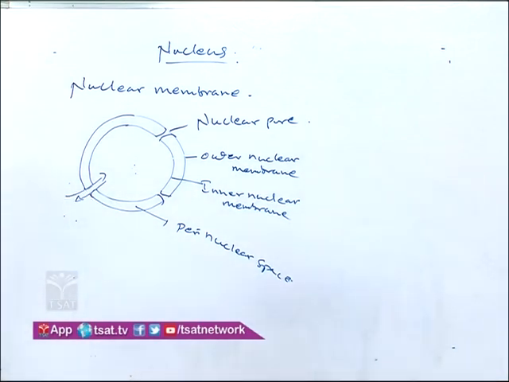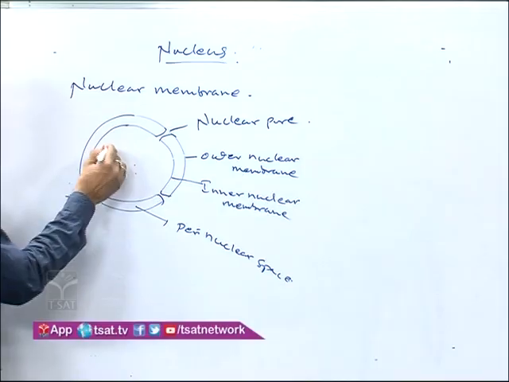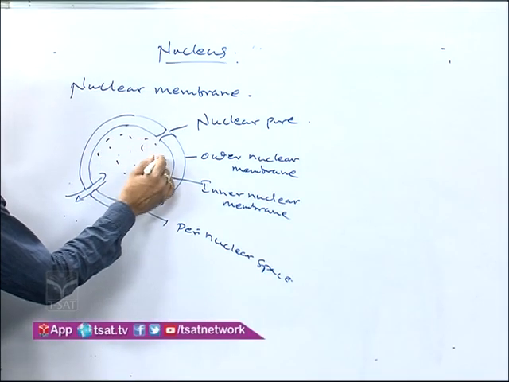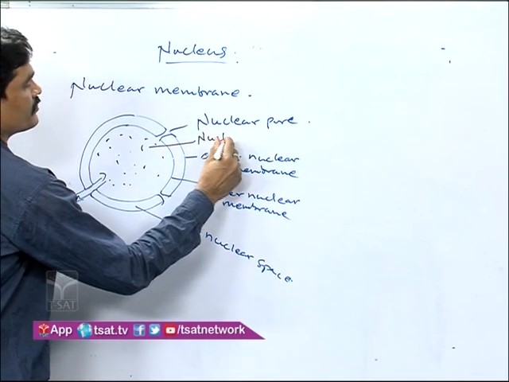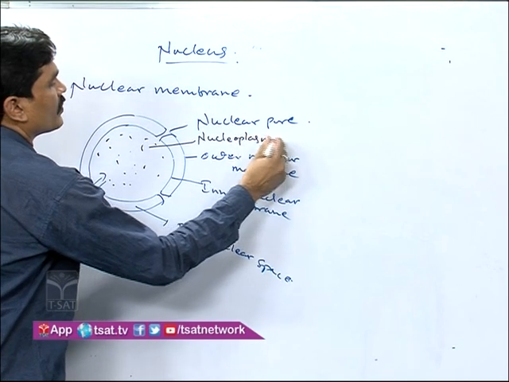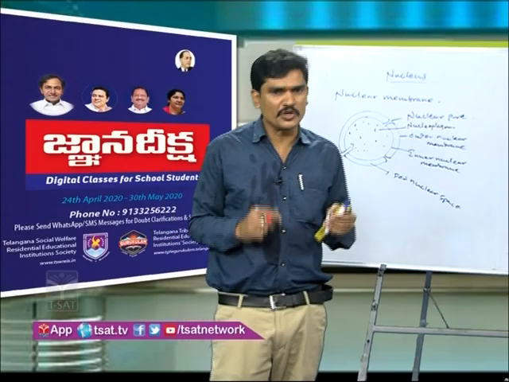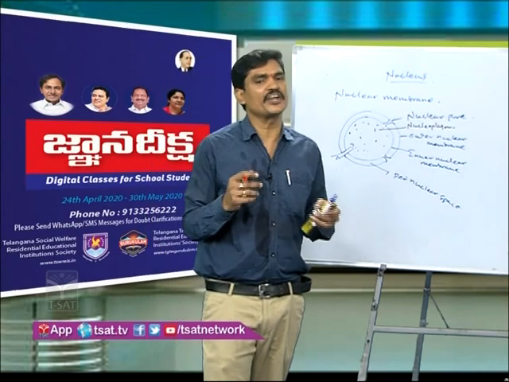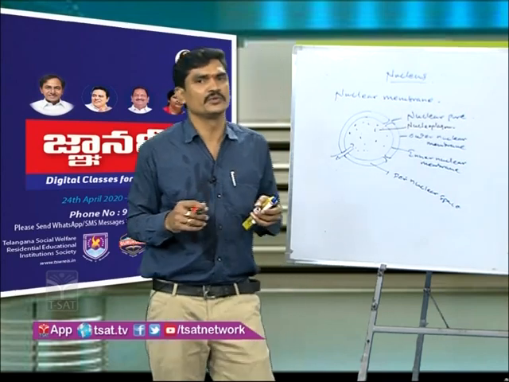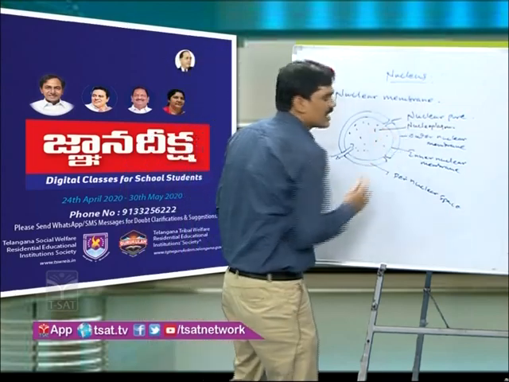Let us go to the nucleoplasm. Inside the nucleus there is a dense liquid-like structure called the nucleoplasm. It consists of several proteins and enzymes. The proteins include glycoproteins and ribonucleoproteins, as well as enzymes, DNA polymerase and RNA polymerase, which are useful for the synthesis of DNA and RNA. This is about the nucleoplasm.